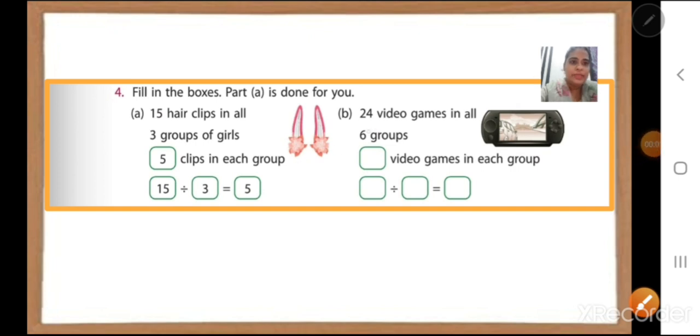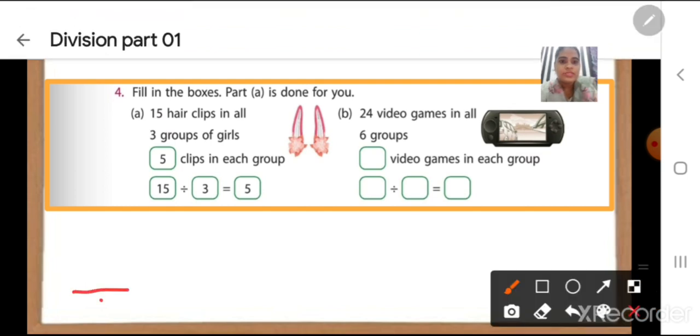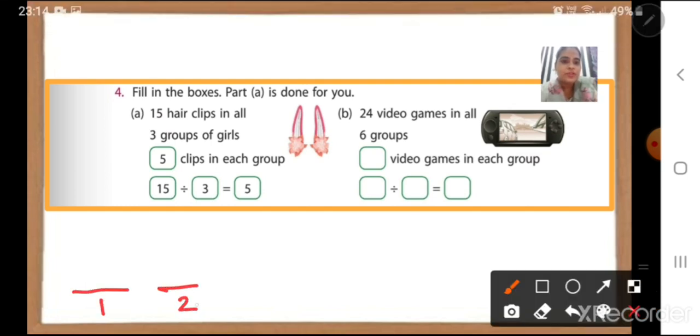Now let us check the B1. 24 video games in all. 6 groups. Okay. So we have to find dash video games in each group. So imagine there are 24 video games. And how many groups are there? 6 groups. So let us make 6 groups. This is the first group, second group, third group, fourth group, fifth and the sixth one.